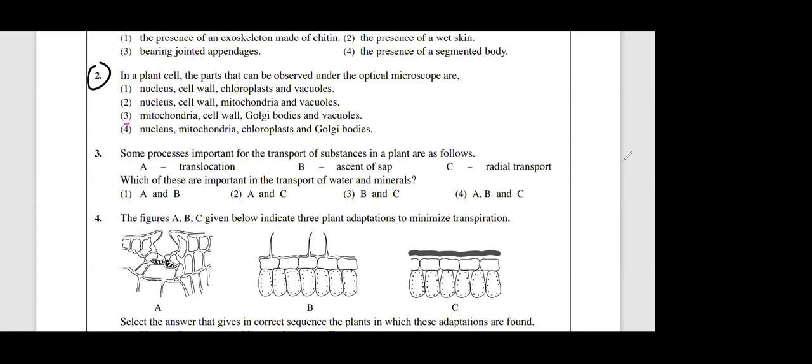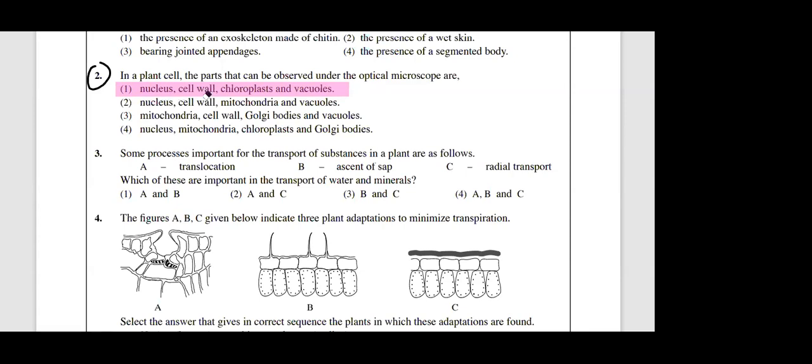Okay. Question number 2. The answer is the first one. Remember, mitochondria cannot be seen under the optical light microscope. Under the light microscope you can't see mitochondria, Golgi complex and ribosomes. So the answer is the first one.